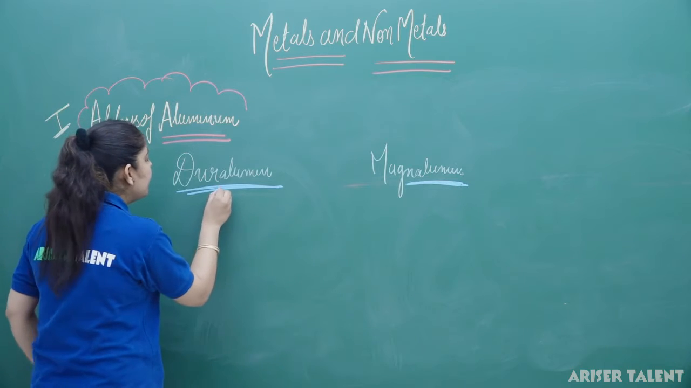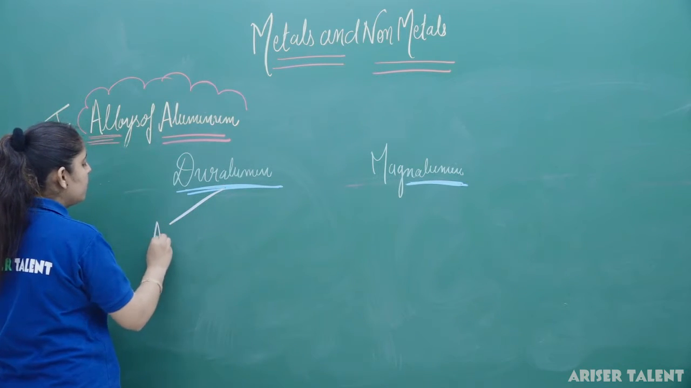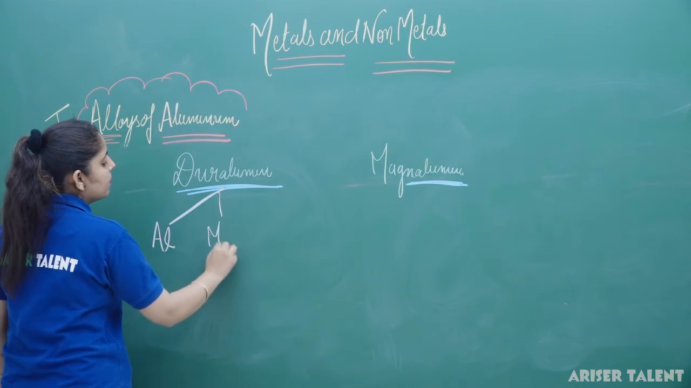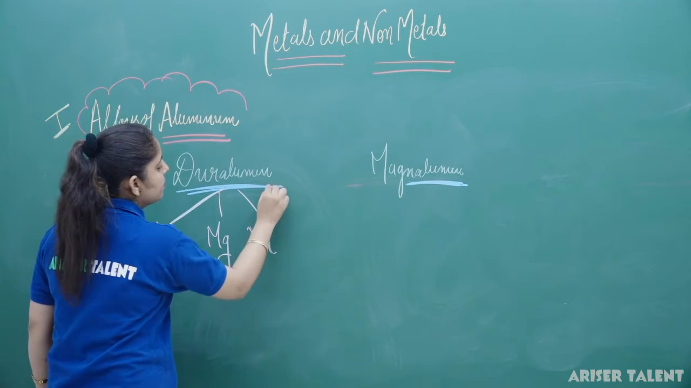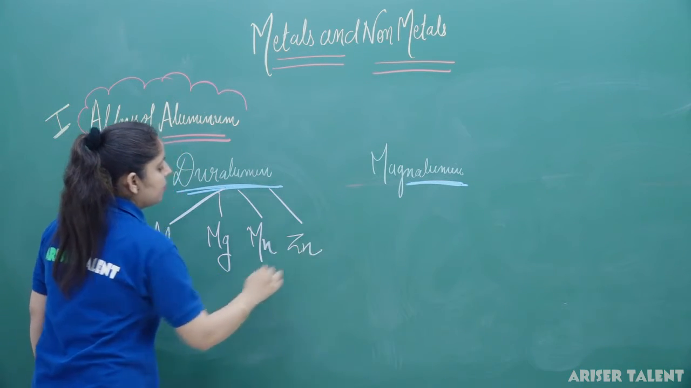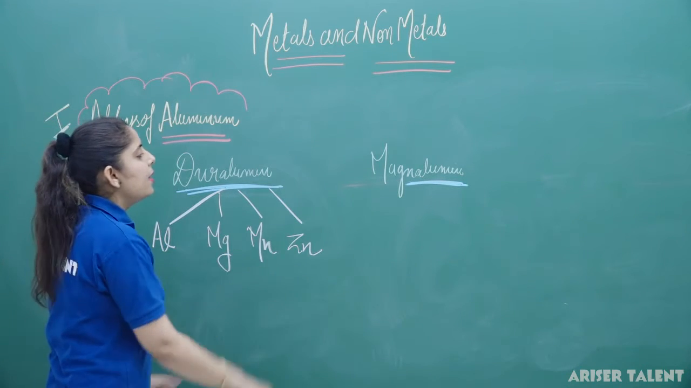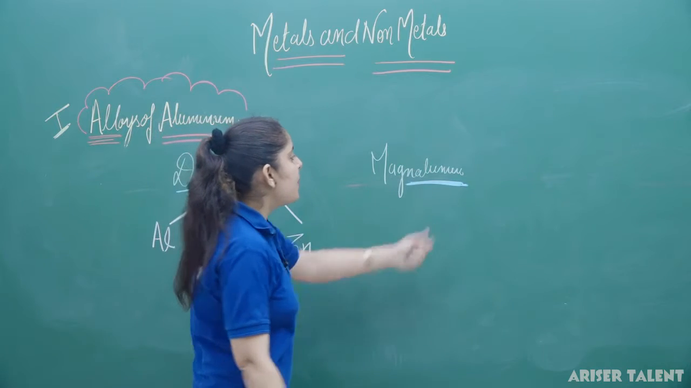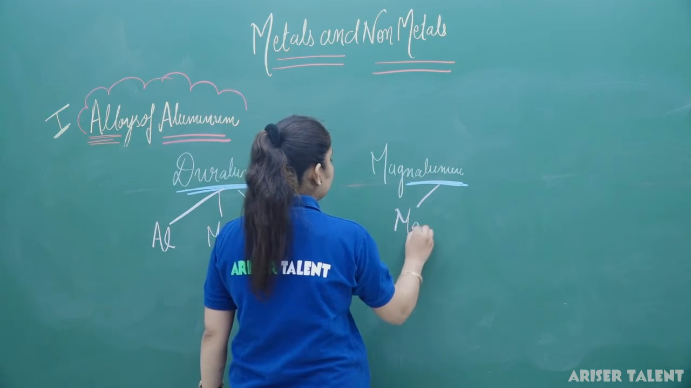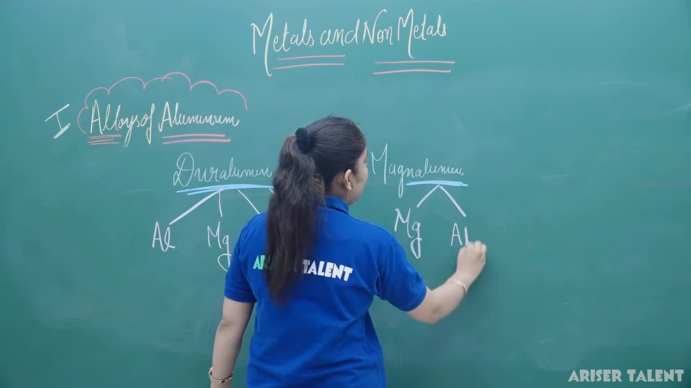Dura-alumin is actually made up of aluminium, magnesium, manganese, and zinc. And magna-alumin, as the name indicates, consists of magnesium and aluminium. So, it will be magnesium and aluminium.